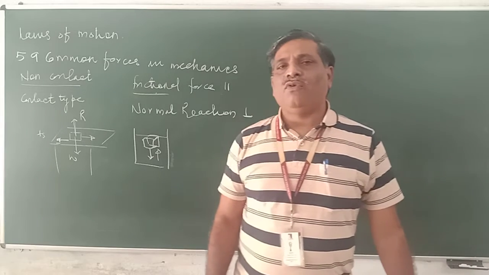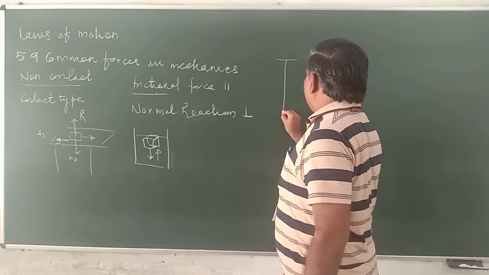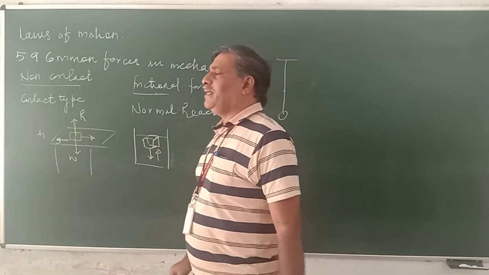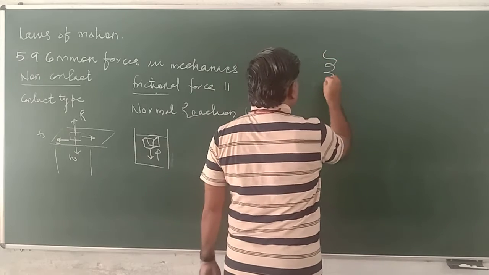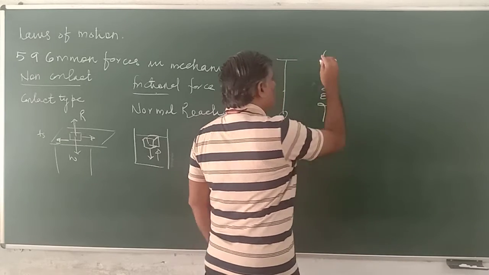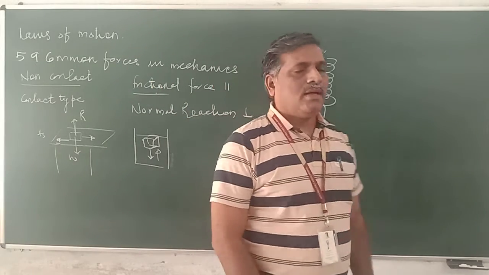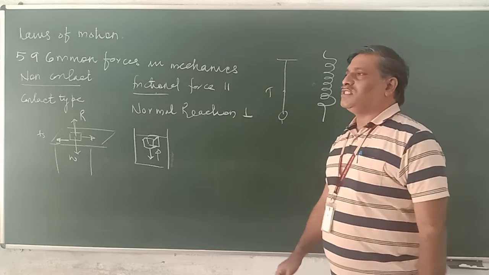There are two more common forces. One is the force in a string. For example, in a straight string there is a force, and this one is known as tension. The other is the force experienced because of a spring, if you elongate or compress the spring. Let us first consider the tension in the string.